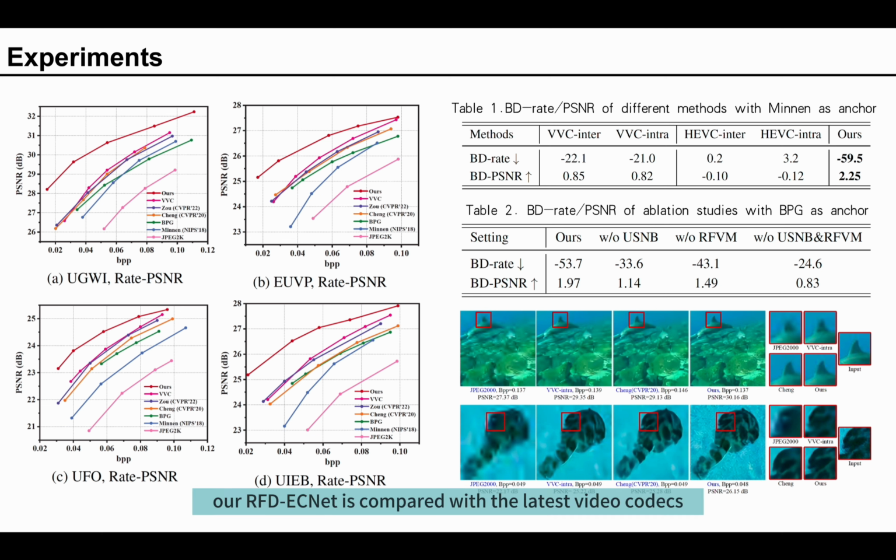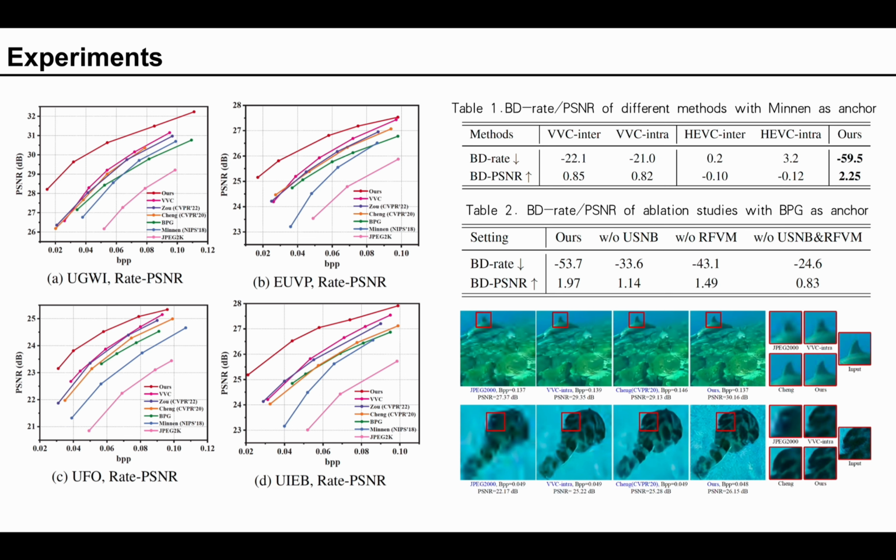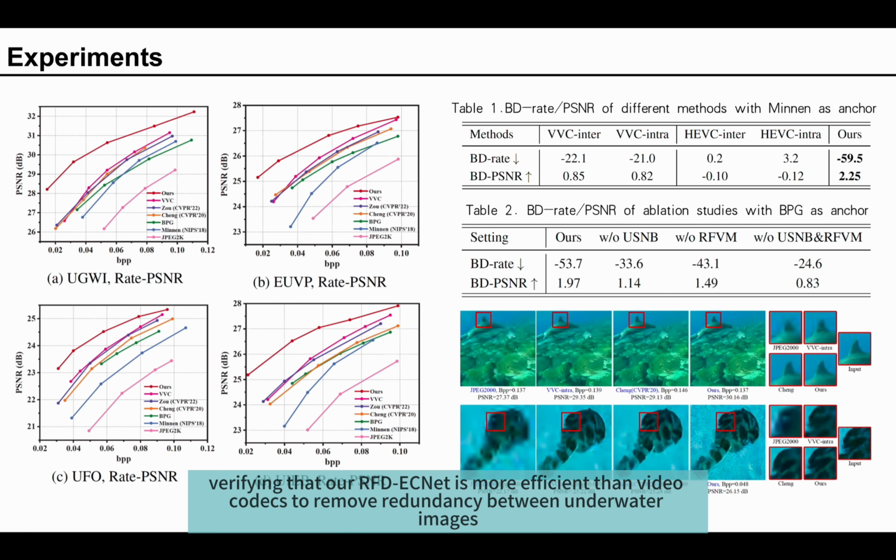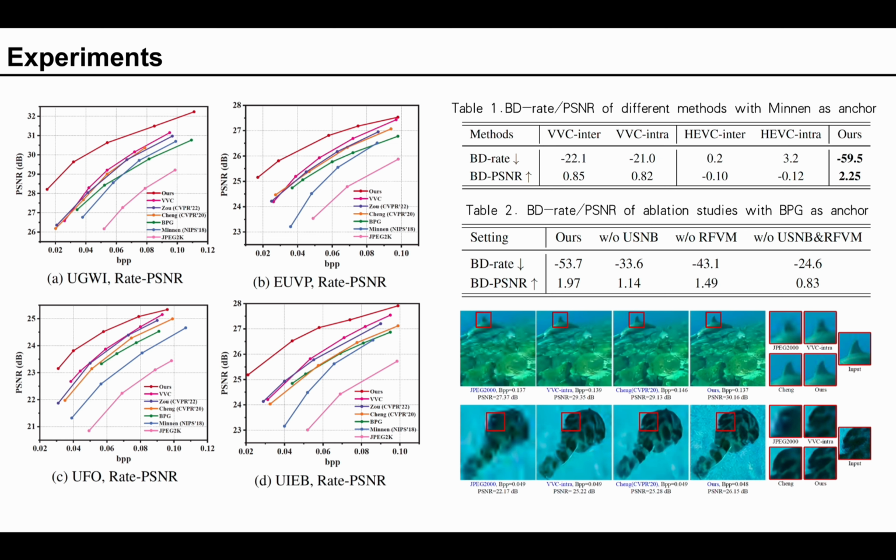Additionally, our RFD-ECNet is compared with the latest video codecs. As shown in Table 1, we achieve better results than both VVC and HEVC at intermode, verifying that our RFD-ECNet is more efficient than video codecs to remove redundancy between underwater images.